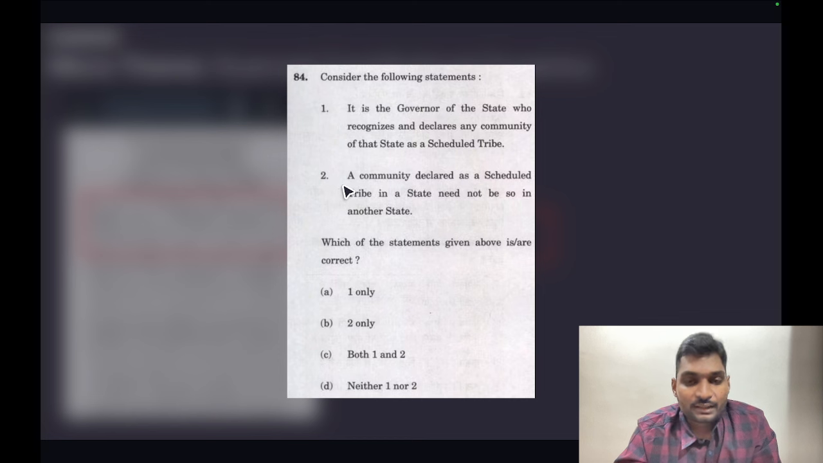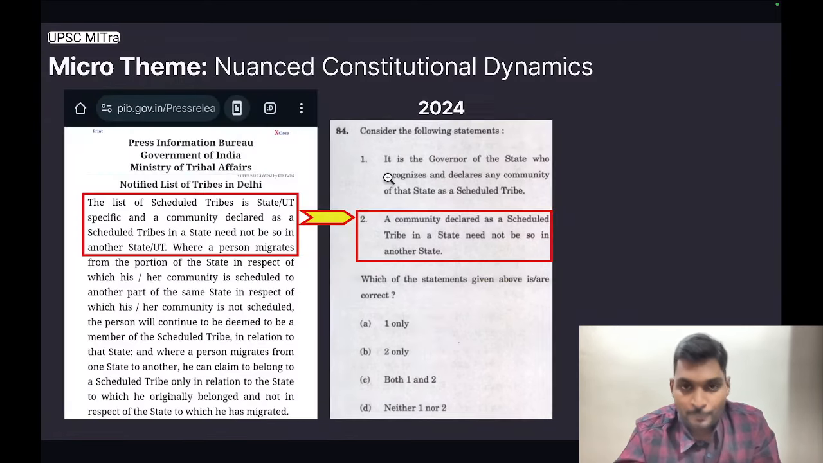Statement 2 says, a community declared as a scheduled tribe in a state need not be so in another state. Statement 1 we read in static books, so statement 1 we already know. So information directly picked from this particular press release under this micro theme of nuanced constitutional dynamics.